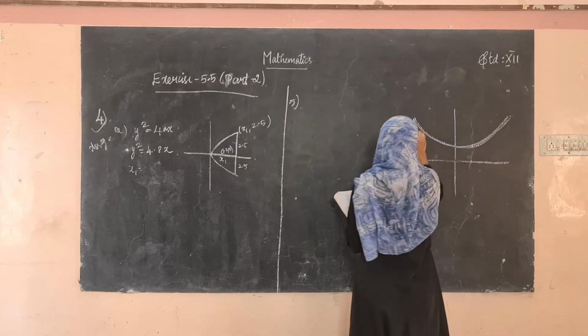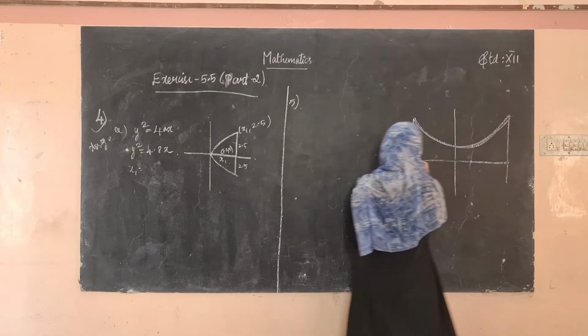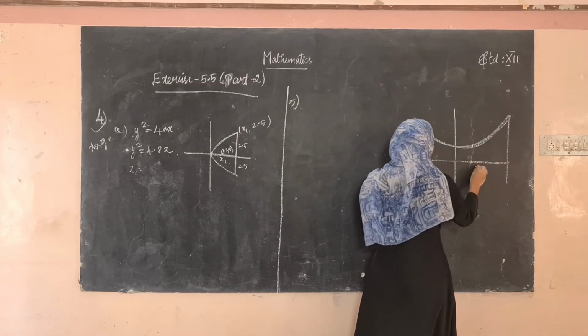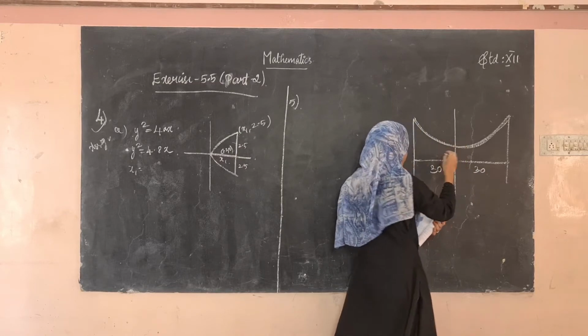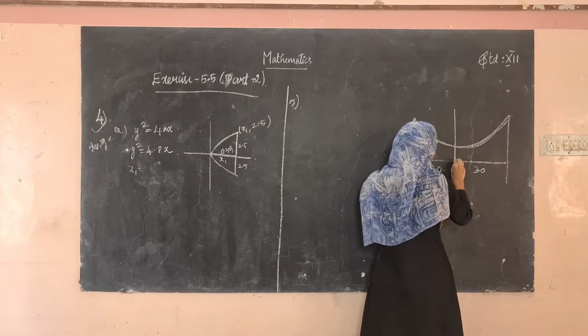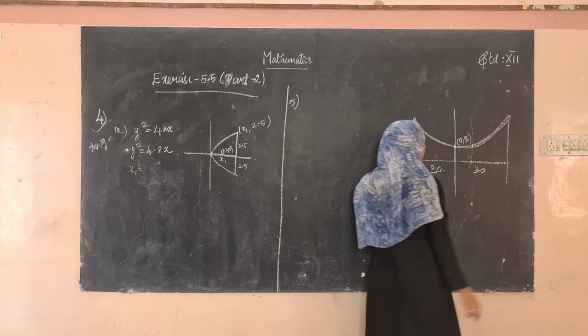From this starting point, this is 60 meter. From this to here is 60 meter, so here it will be 30 and here it will be 30. And in the diagram they have given this as 3 meter. So what will be the vertex? The vertex will be (0, 3).